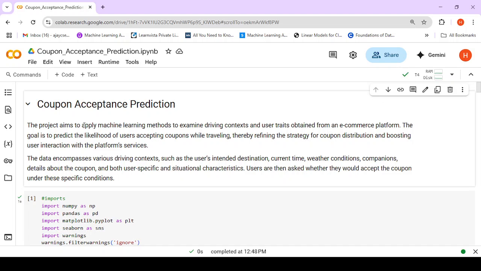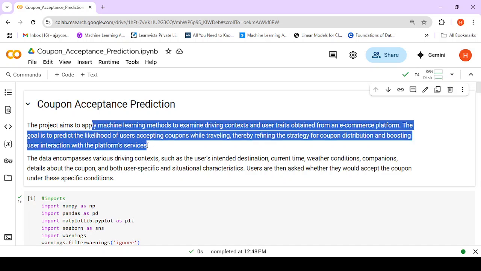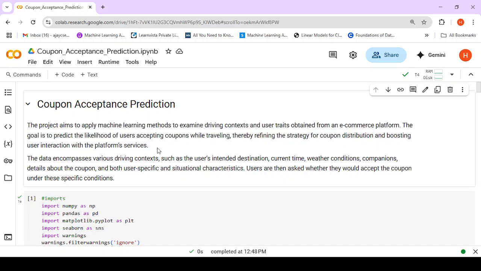Hello, we are going to discuss an end-to-end project of coupon acceptance prediction, and if you would want this particular Colab notebook, the link is in the description. So let's dive into this problem.